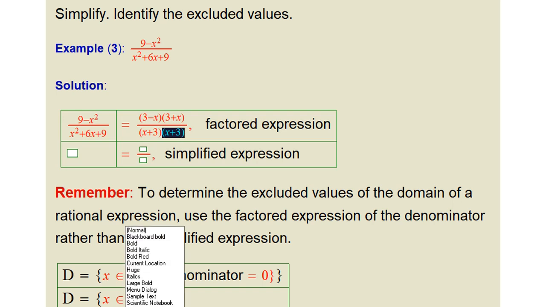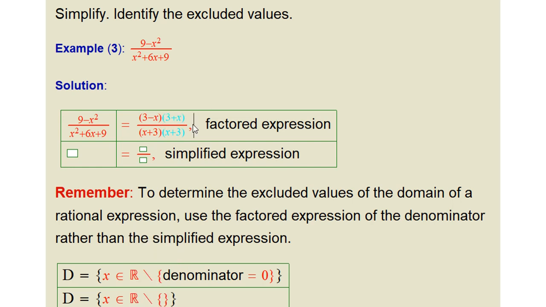I will highlight it here with another color. So this x plus 3 is gone with the x plus 3 here. So these values x plus 3 and x plus 3 cancel each other. Finally, we will get the last answer, which is 3 minus x over x plus 3.